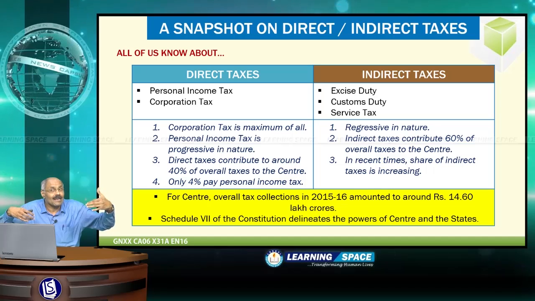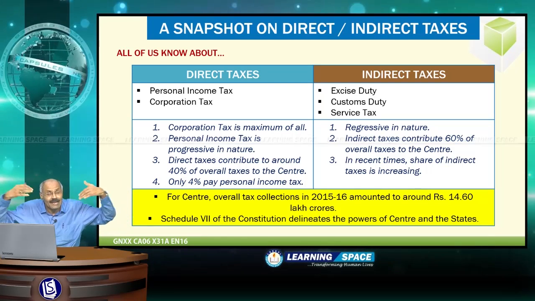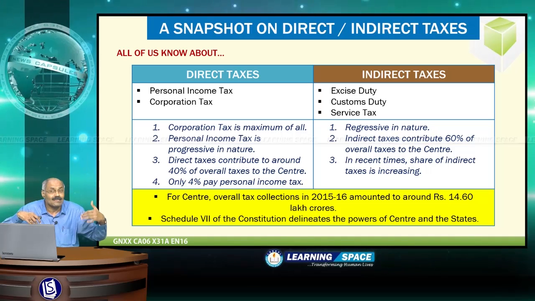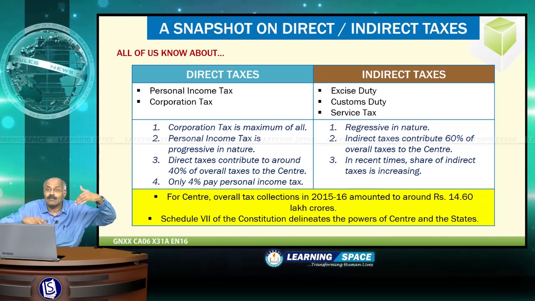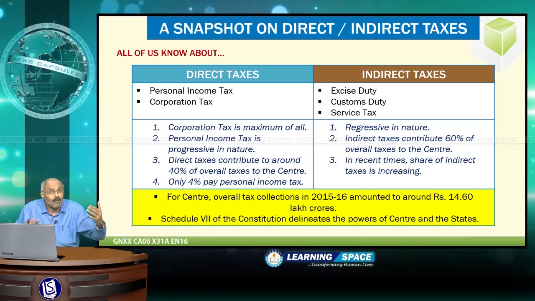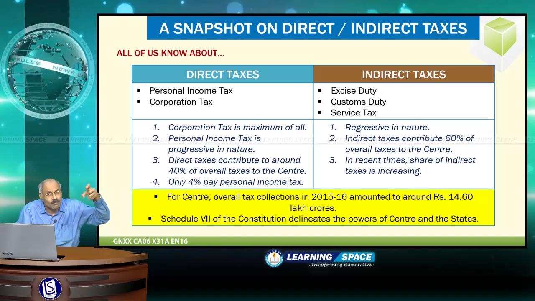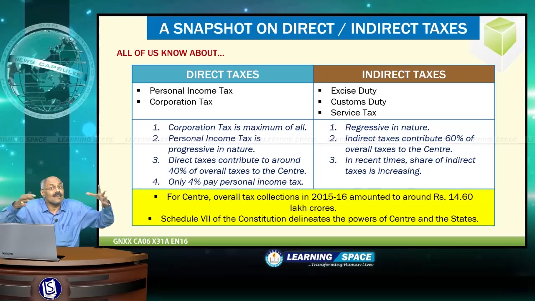Personal income tax is paid by the persons whoever are earning more than a certain slab. Second one is corporation tax. Corporation tax is paid by the companies and corporations. Then indirect taxes are excise duty, that is on the manufactured goods, customs duty on the imported goods, then service tax, that is on the services.